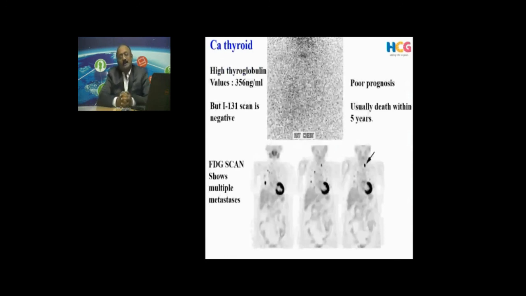And because it is a slow-growing tumor, there is no FDG uptake. Glucose is not taken up in slow-growing tumors. But in case such a slow-growing tumor shows an FDG uptake, it is bad news for the patient. This is an example where the top image shows there is no uptake, but the bottom images are showing there is a lot of metastasis. This is not good news for the patients. These patients need other